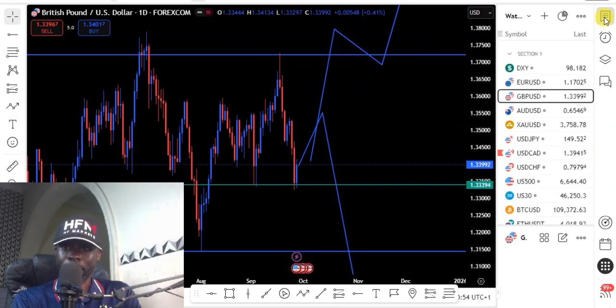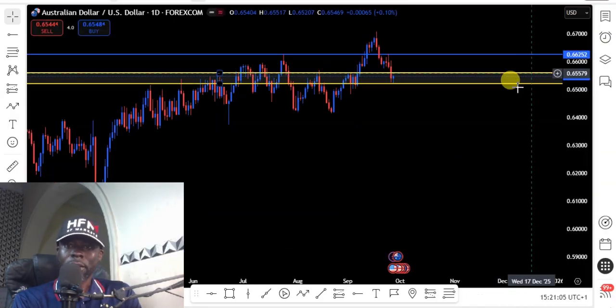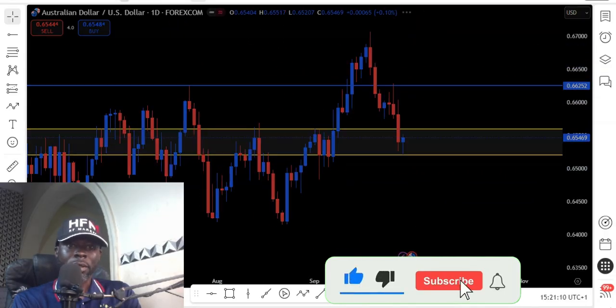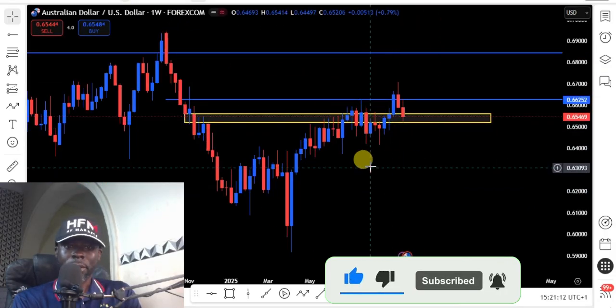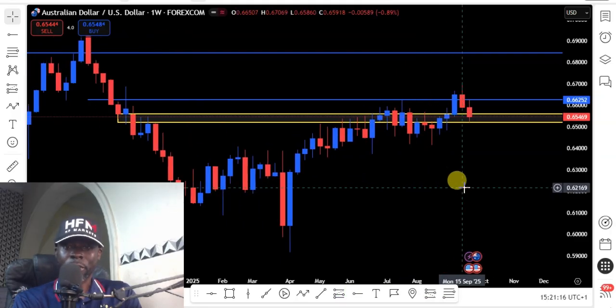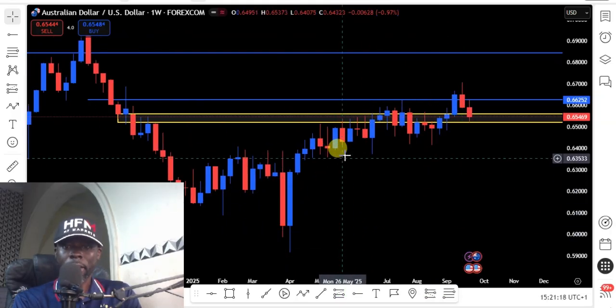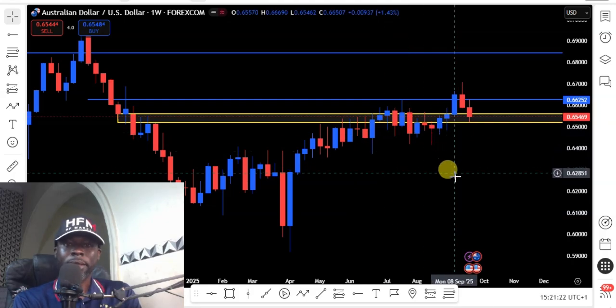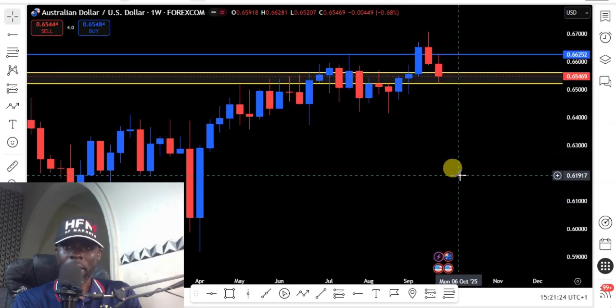So let's look at our next pair, which is the Australia USD. Let's start our analysis from the weekly chart. Australia USD on my weekly chart has an uptrend structure. We see a lower low, then higher low, higher low, higher low, higher low. So long as we have this series of higher lows, this indicates a bullish trend for the Australia USD.